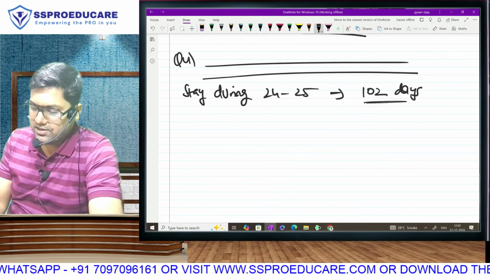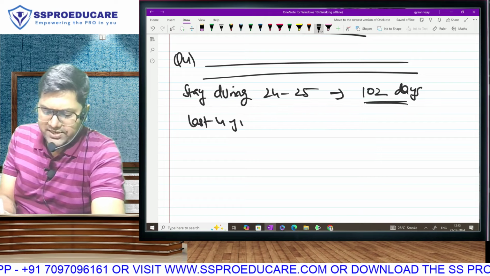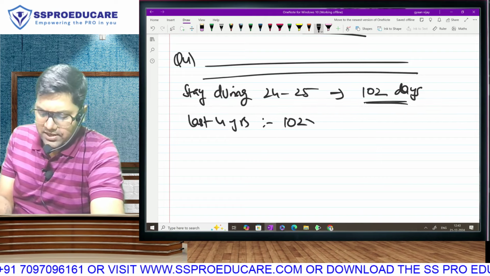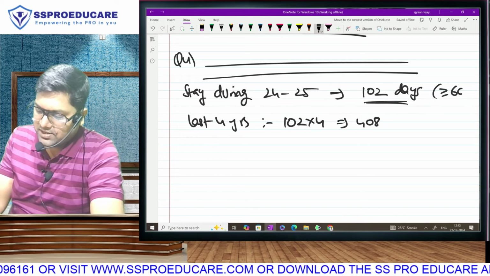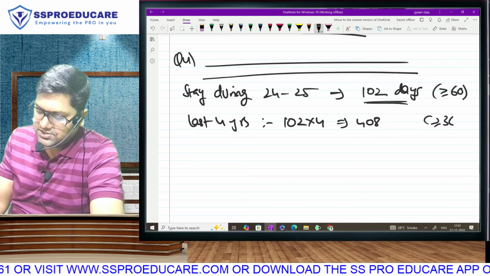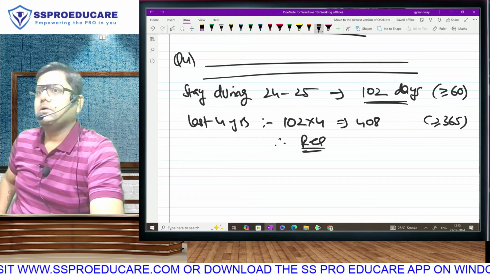So state during the current year is 102, and if we talk about last 4 years, how easy it is, because every year it is 102. So last 4 years, and therefore is he fulfilling the condition of 60 and 365? Therefore, Mr. Pollock, you are a resident.